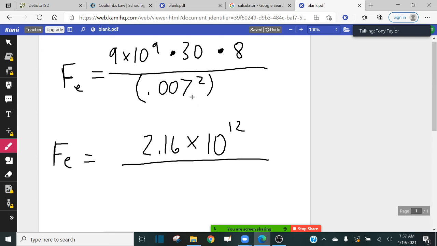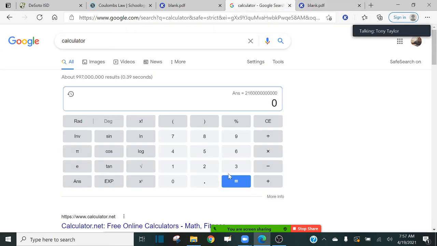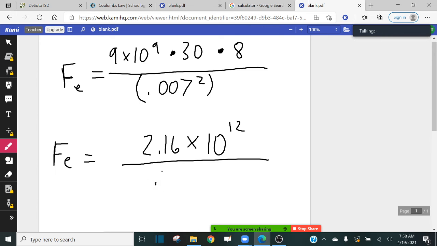I want to figure out my denominator. What is 0.007 squared? So if I go here, clear this, I'm going to type 0.007 and then press this key here to square that. I get 0.00049. Okay, so that is my denominator.